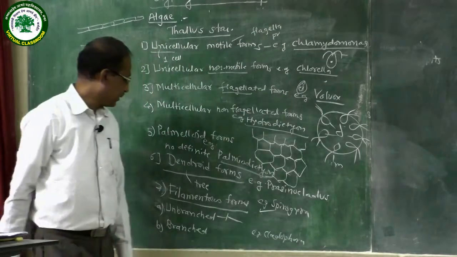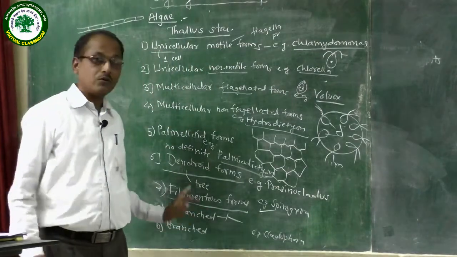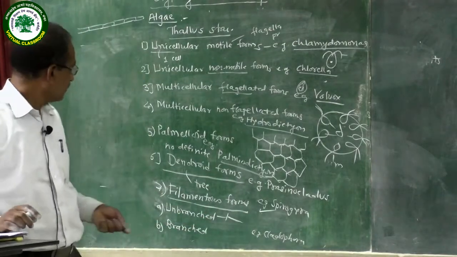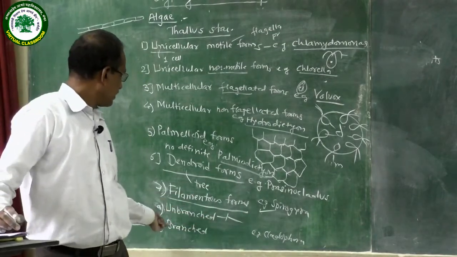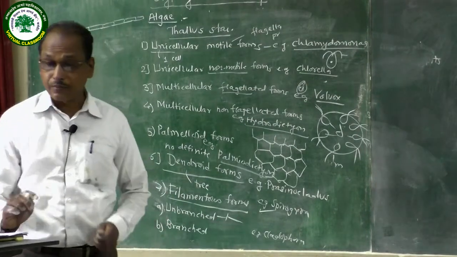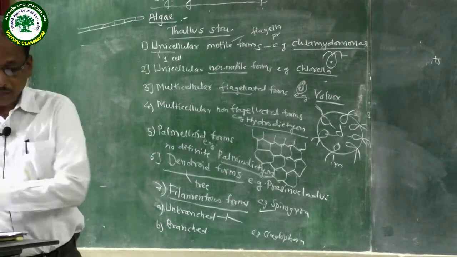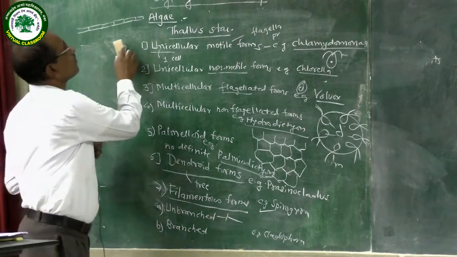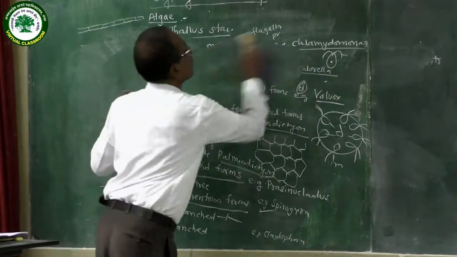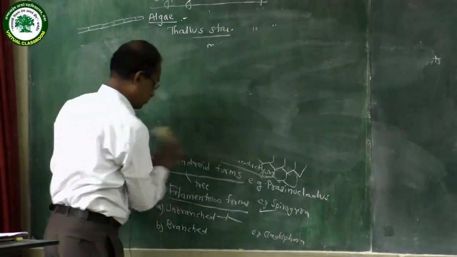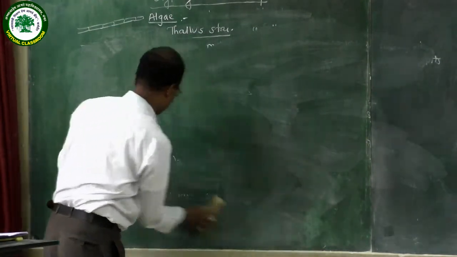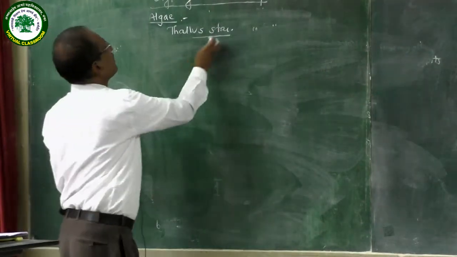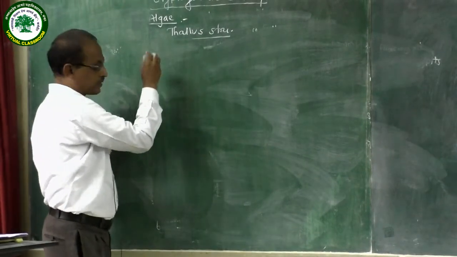In Spirogyra, there is no branching, while in Cladophora, there is branching. Therefore, thallus structure is filamentous and branched. Then next thallus structure is the heterotrichous structure.